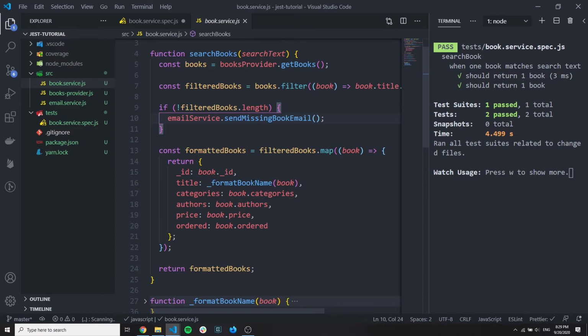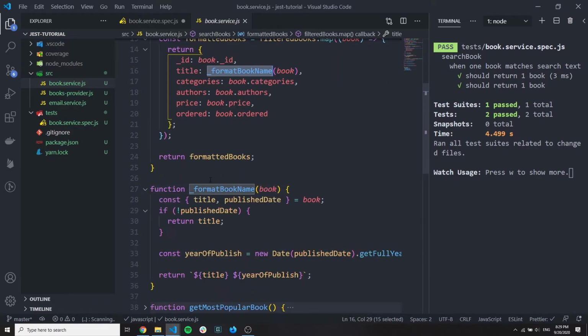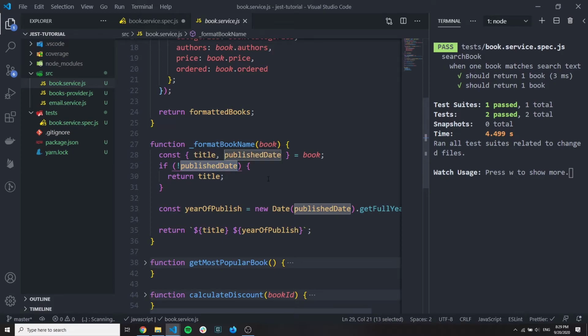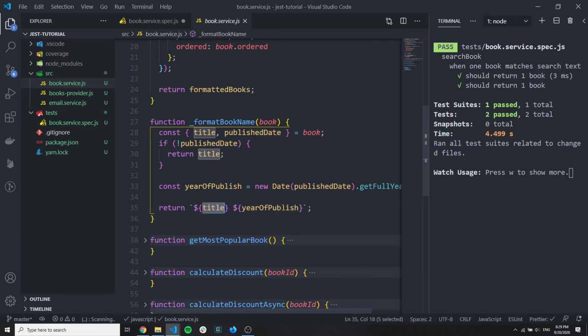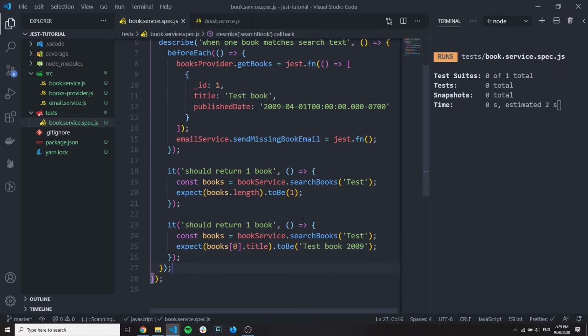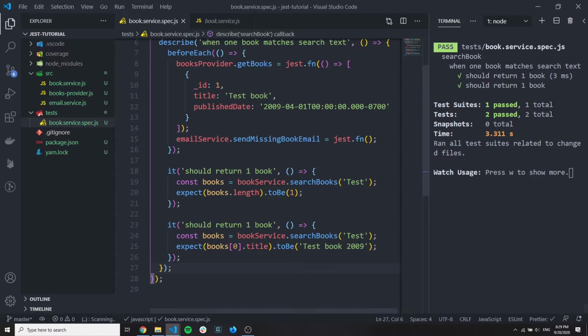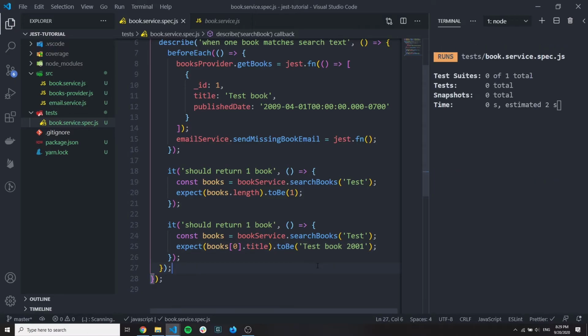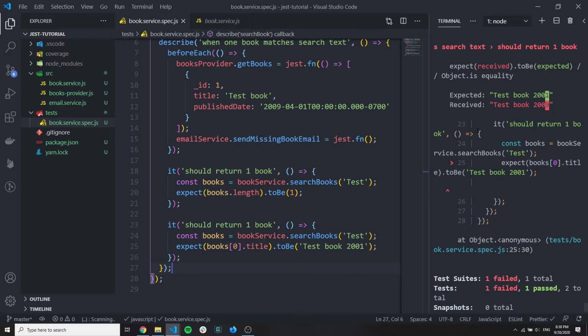Let's go to the mapping function. We can find here formatBookName, and what this function does is, if the book has a publish date, concatenate the title and the year of publish. So let's see if we understand this correctly. We should copy this, put it here, and also add 2009, which is supposed to be a green test, in my opinion, if we don't have any bugs. Okay, if we change this to 2001, the test should fail, because this is not the behavior. And it's exactly like this. It shows that it expected 2001, but got 2009.